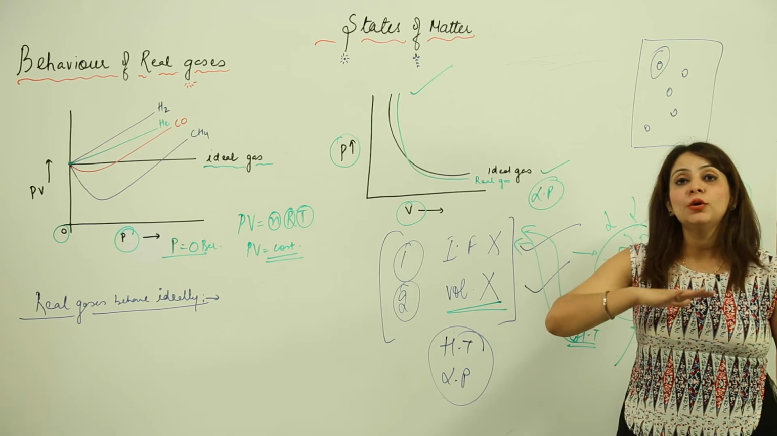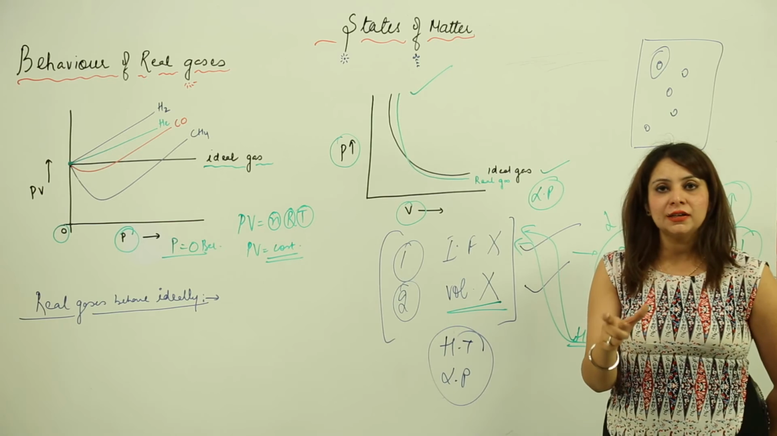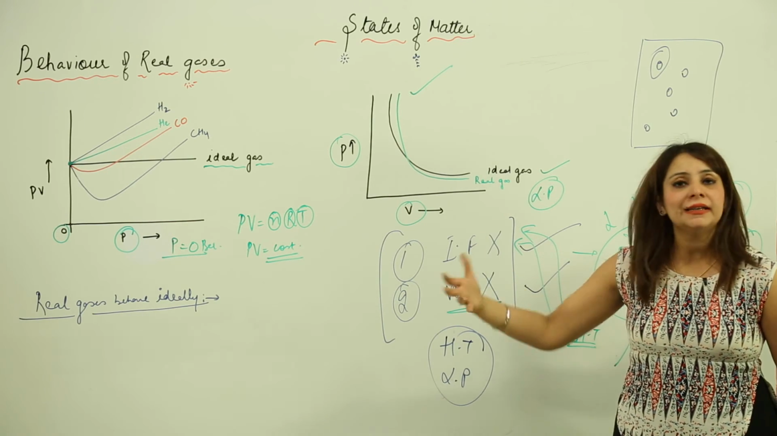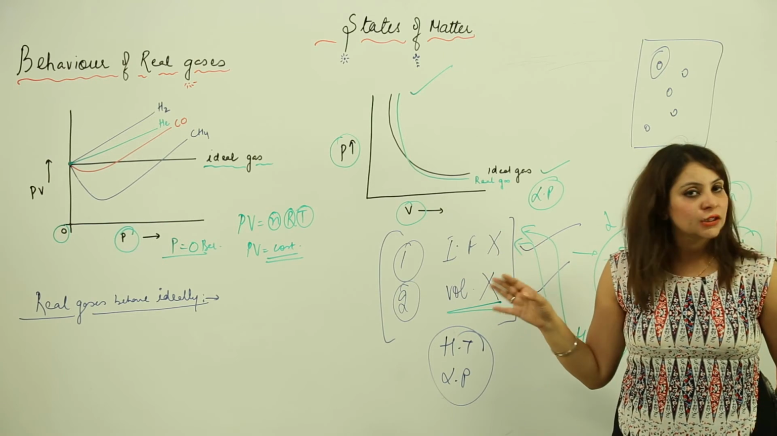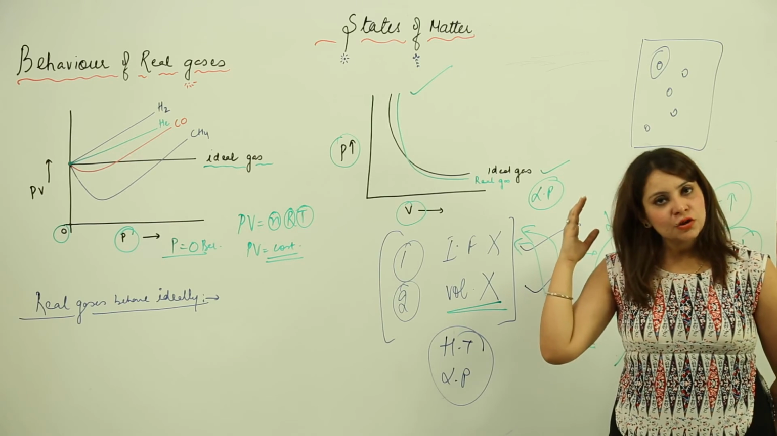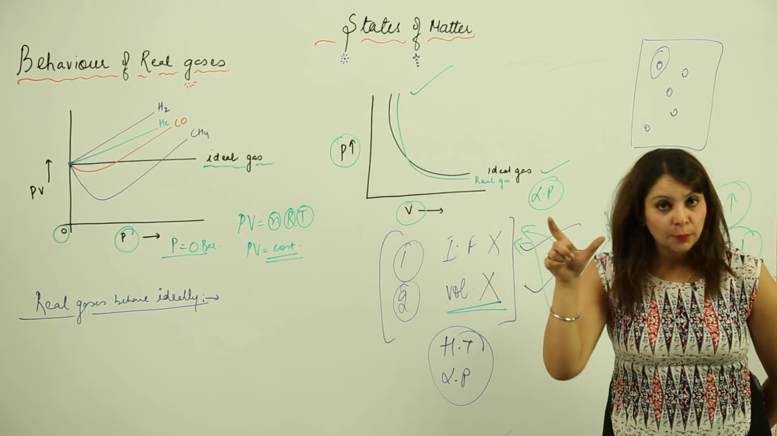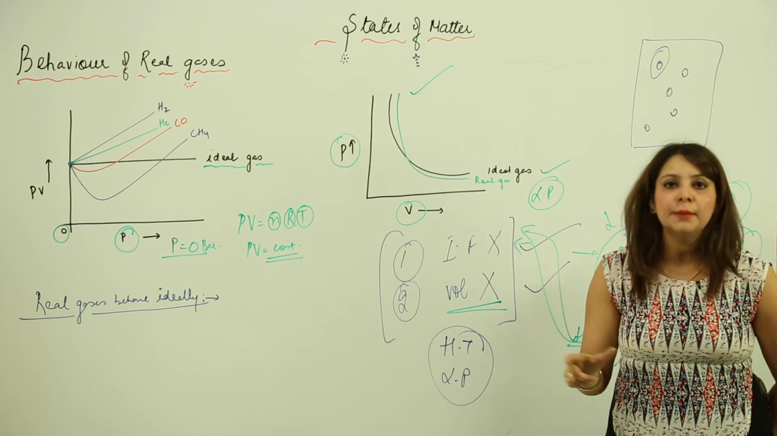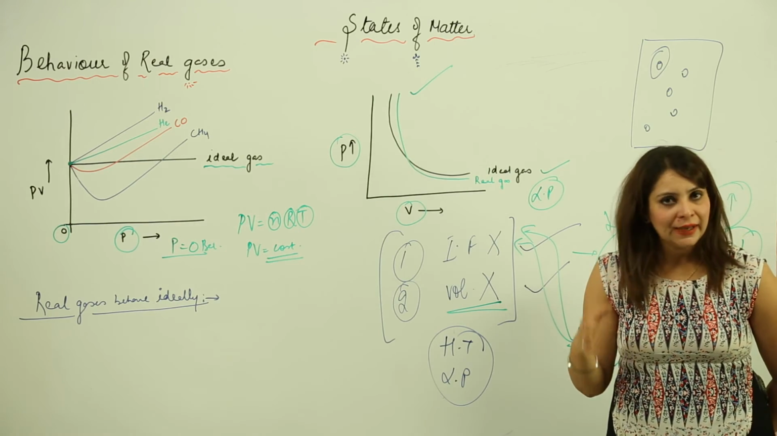We don't have a fixed point. It's not like I'll say that at 200 Kelvin every gas is going to behave ideally. No, it's not like that. We cannot decide that range, right? Obviously the temperature is going to be high and the pressure is going to be low, but we cannot decide a particular pressure or temperature point, right? So keep in mind it totally depends upon the nature of the gas.